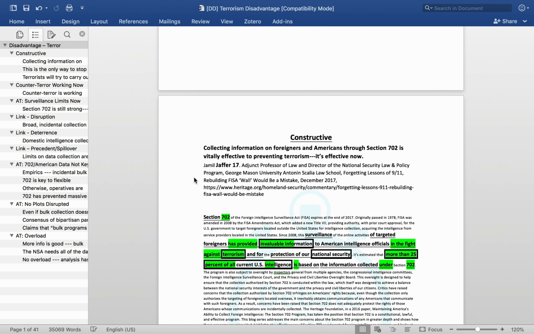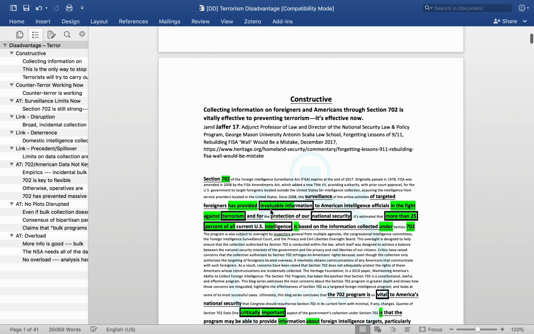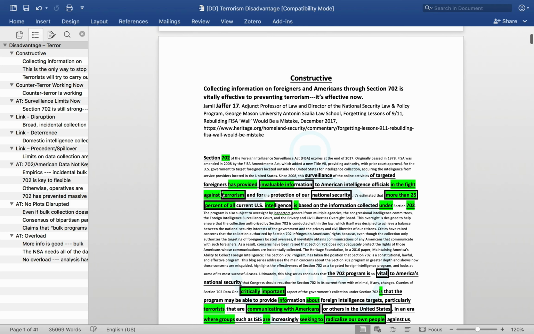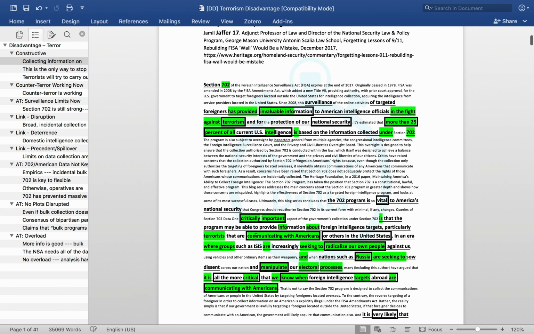So if you look at this first card, the Jaffer 17 card, this establishes that Section 702 is important for being able to get information on foreigners and Americans, and importantly, the interplay between those. So when there is a terrorist plot that maybe involves coordination between Americans and people abroad. So 702 has provided invaluable information in the fight against terrorism. 25% of all current intel is collected under 702. That it's about communications with Americans.